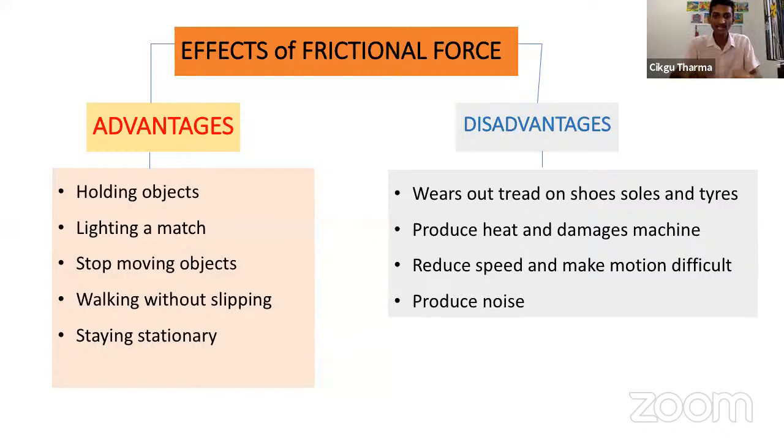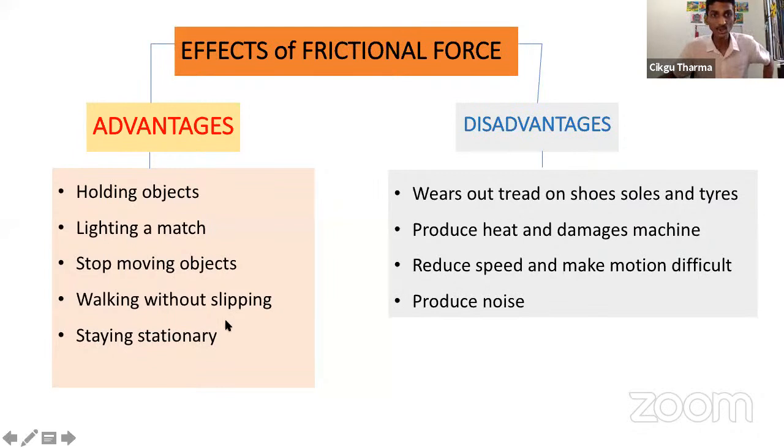Yes or not? So when you're lighting a match, how does the match light up? When you have friction between the matchstick and the surface. When you take a matchstick and strike it on the match box, there's a roughness. So there's friction that creates heat, and the heat starts the fire. So we need the frictional force. So those are the advantages of frictional force.